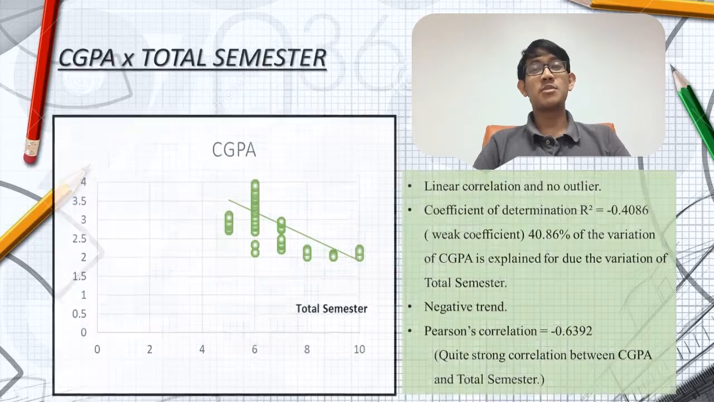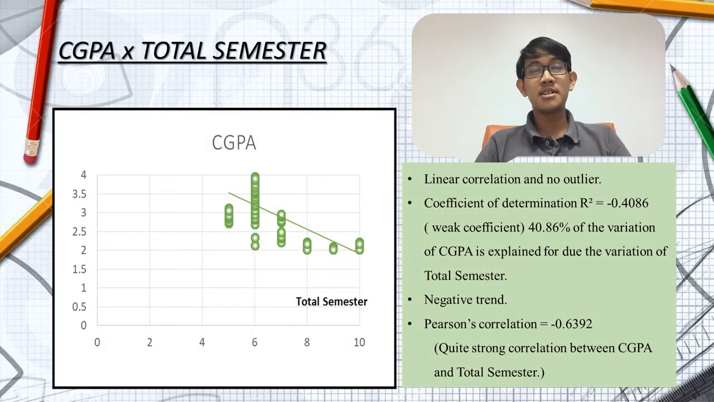Now I'll be talking about the CGPA and total semester. As you can see here, the correlation is linear and there's no outlier. As we use Pearson correlation, this plot shows quite strong correlation among them. The trend for this is negative trend. In short, the longer the semester, the lower CGPA you will achieve.